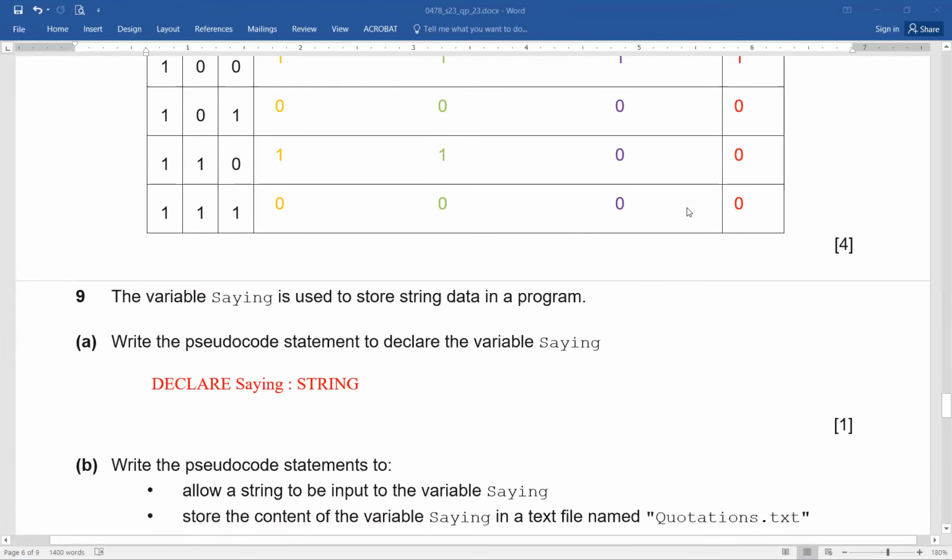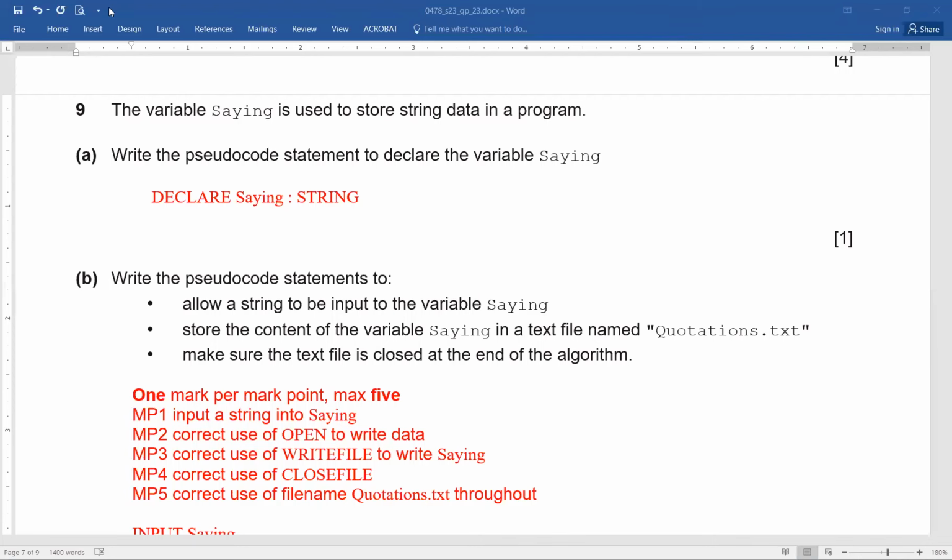Okay, now the variable saying is used to store string data in a program. Write the pseudocode statement to declare the variable saying. Now this is very simple. What are we supposed to do here? Okay, now done. It's so simple, no? You've written the pseudocode statement to declare the variable. It's the same. Exactly, that is going to be declare saying colon and string.